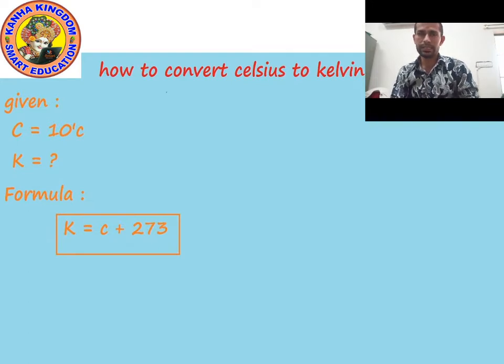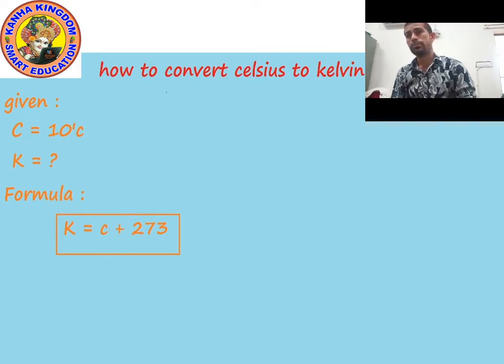As you can see on the screen, the value of C in degrees Celsius is 10. You want to know the value of K, meaning you want to convert the value into Kelvin. Then you will use the formula K is equal to C plus 273. Put the value of C. What is the value of C? 10. So 10 plus 273.